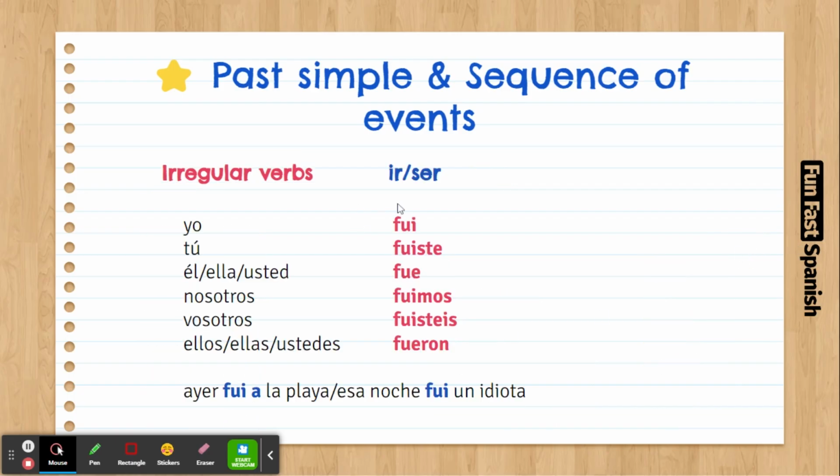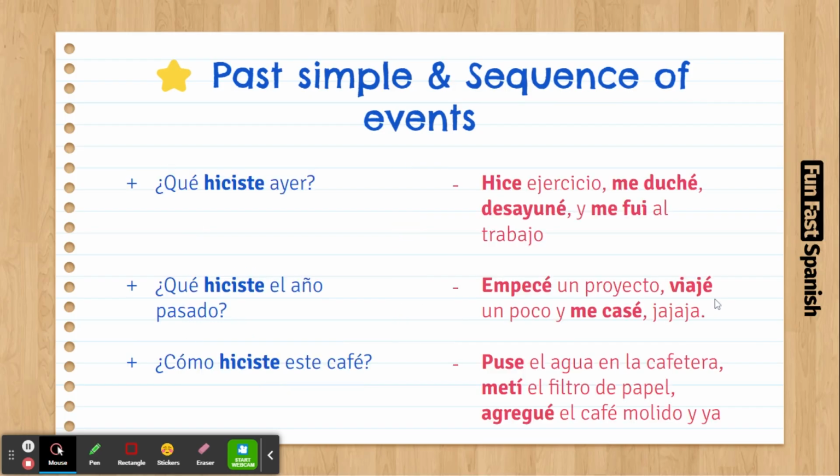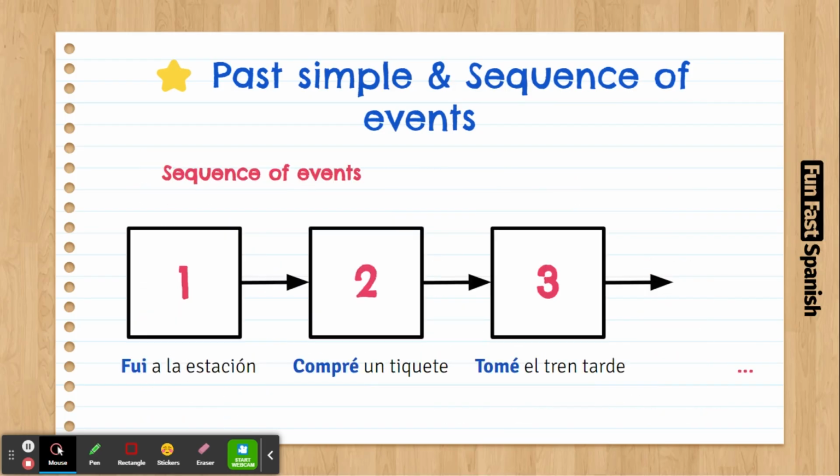Also, the verbs to be, ser, and to go, ir. Remember, this verb is irregular too. Yo fui, tú fuiste, él fue, nosotros fuimos. So, practice and review all these verbs. And remember, sequence of events is going to be very important because when we talk about stories or situations, we have to use this with past simple.